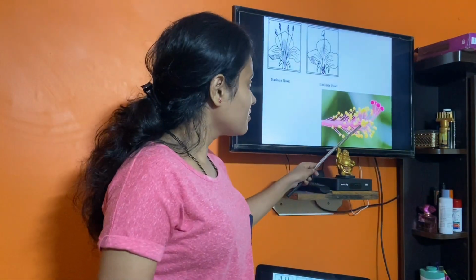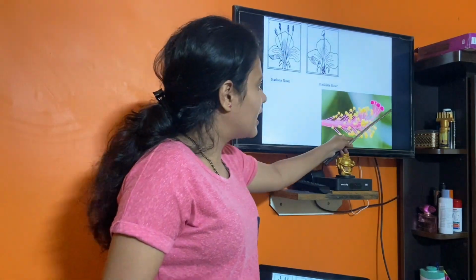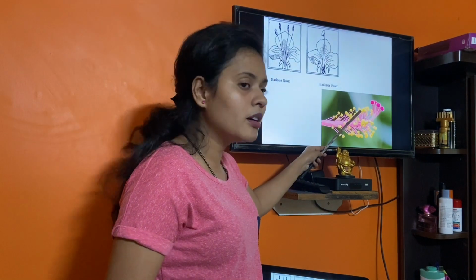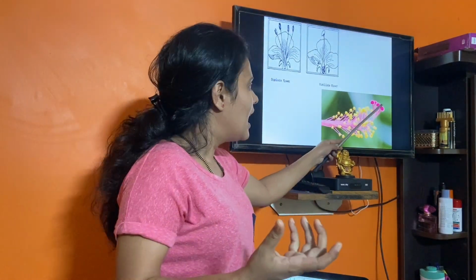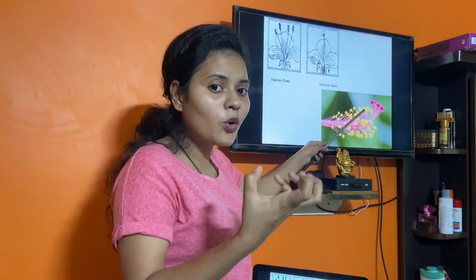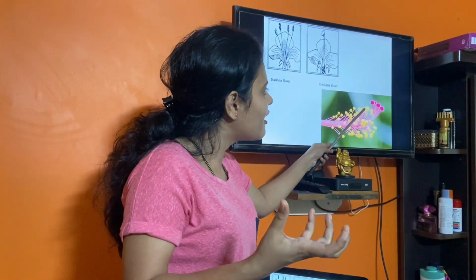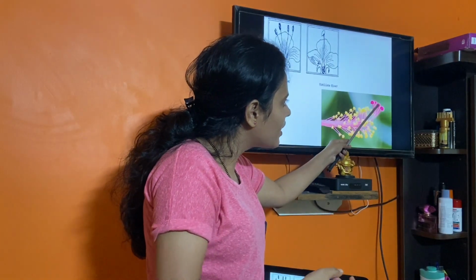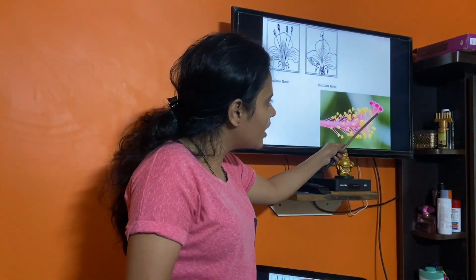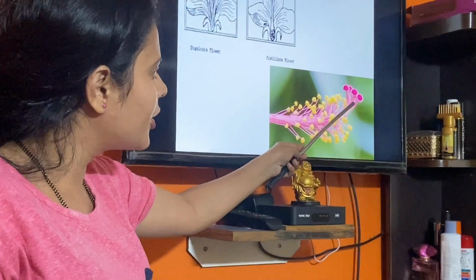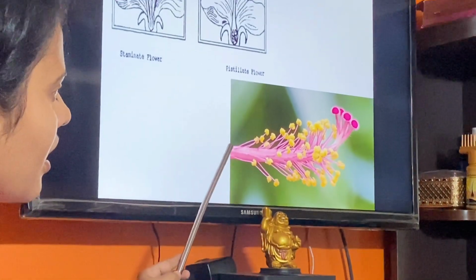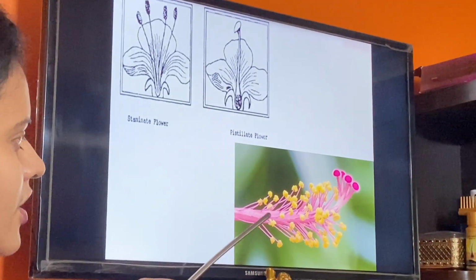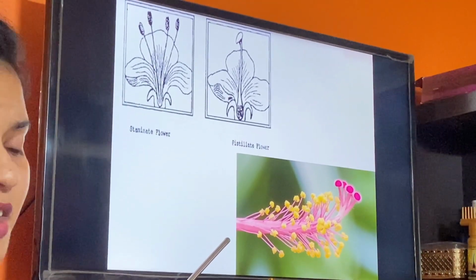See here. In this flowering plant, this is a bisexual flower. There is a stigma and anther present in a single flower. The stigma and anther are lying close to each other, so obviously there will be self-pollination. The anther will release pollen, the pollen will come on the stigma, and then the pollen tube will form. The pollen tube will germinate. There will be an ovary over here. So what will happen? Easily the fertilization will take place, self-fertilization we can say.